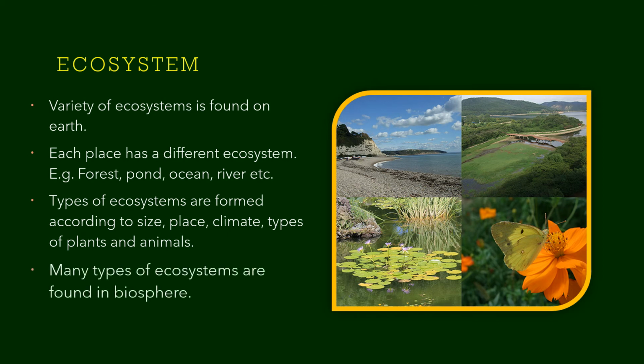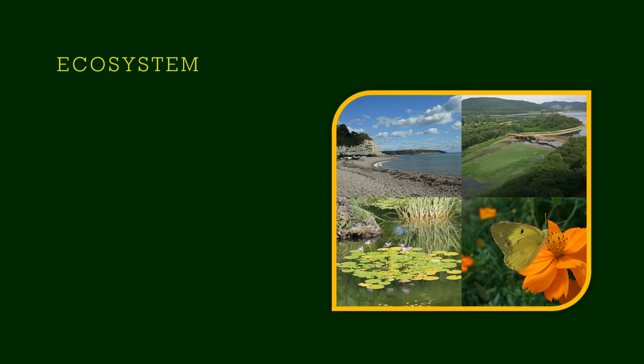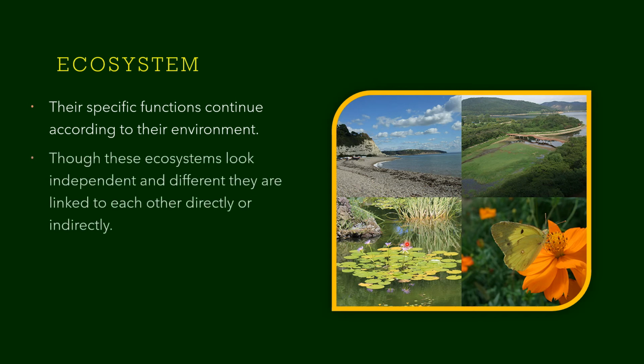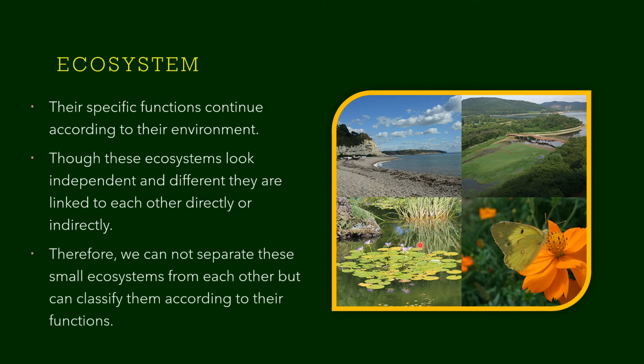So many types of ecosystem can be found in the biosphere. Their specific functions continue according to the environment they are present in. Though these ecosystems look independent, you may think that what is the relationship between an ocean and a pond? They may look independent, but directly or indirectly, they are interrelated. They are linked. Therefore, we cannot separate a small ecosystem from each other, but we can classify them according to